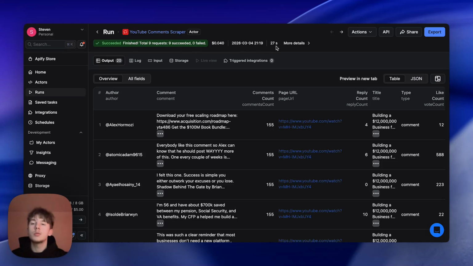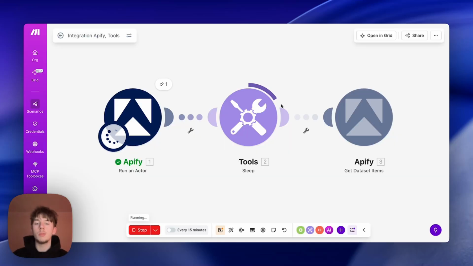But it is what it is. It comes with the game. Obviously, if you really want to be safe, you can put it to like 3 minutes and you won't really face any issues. But you got your comments, right? So it is what it is. We're going to have to wait a little bit with the sleep module.